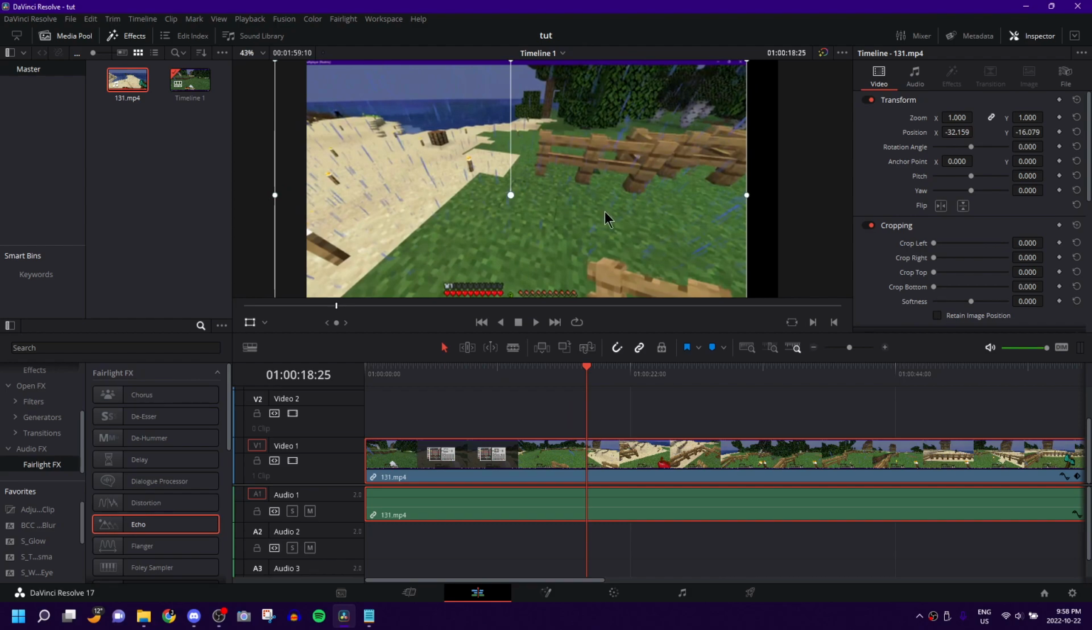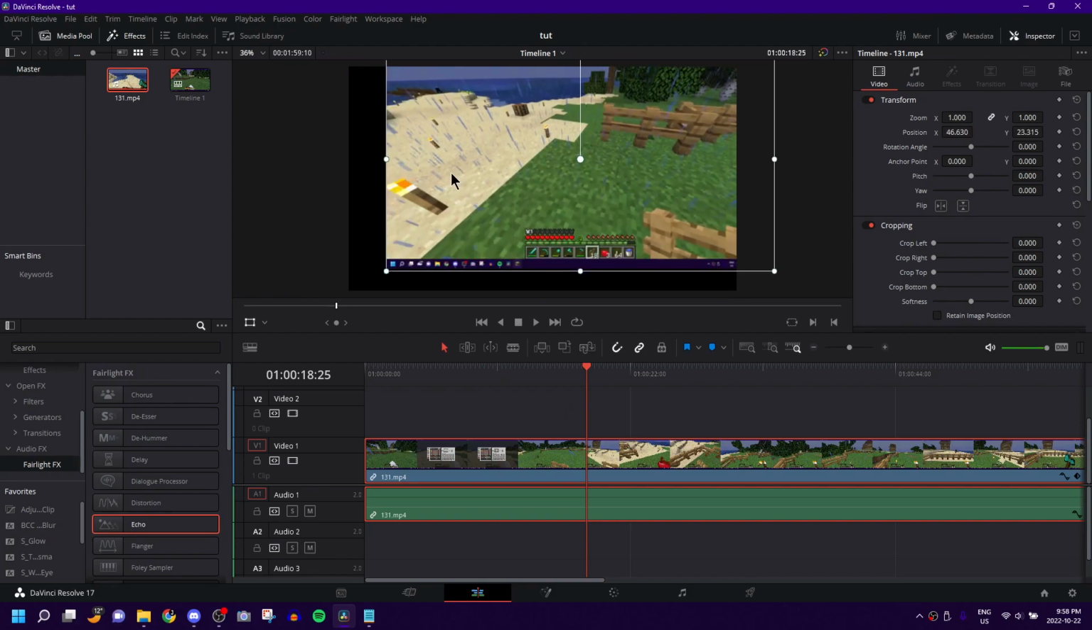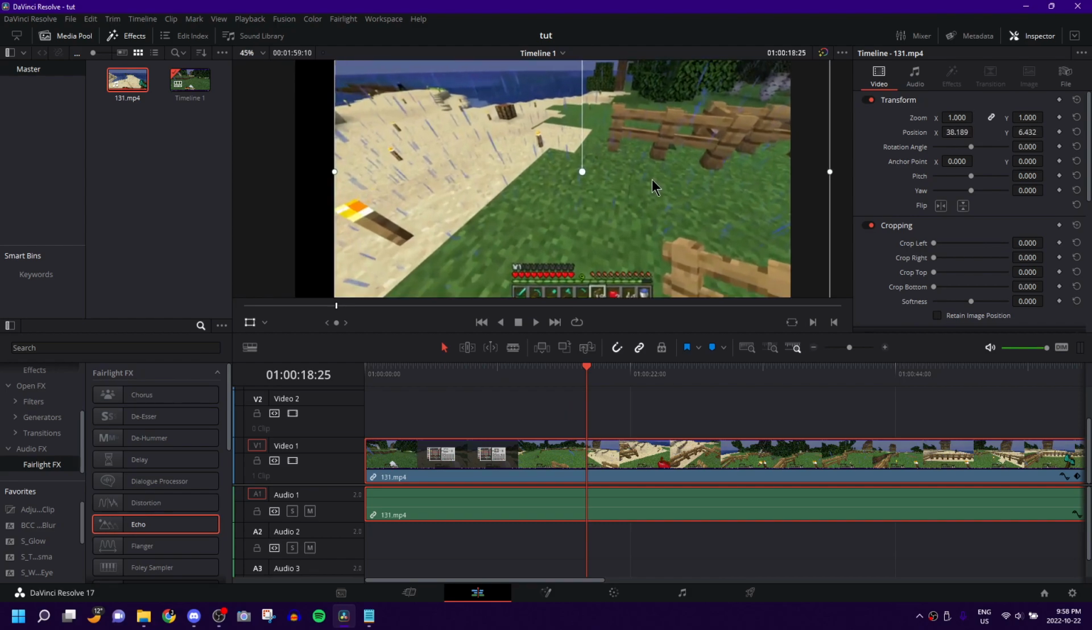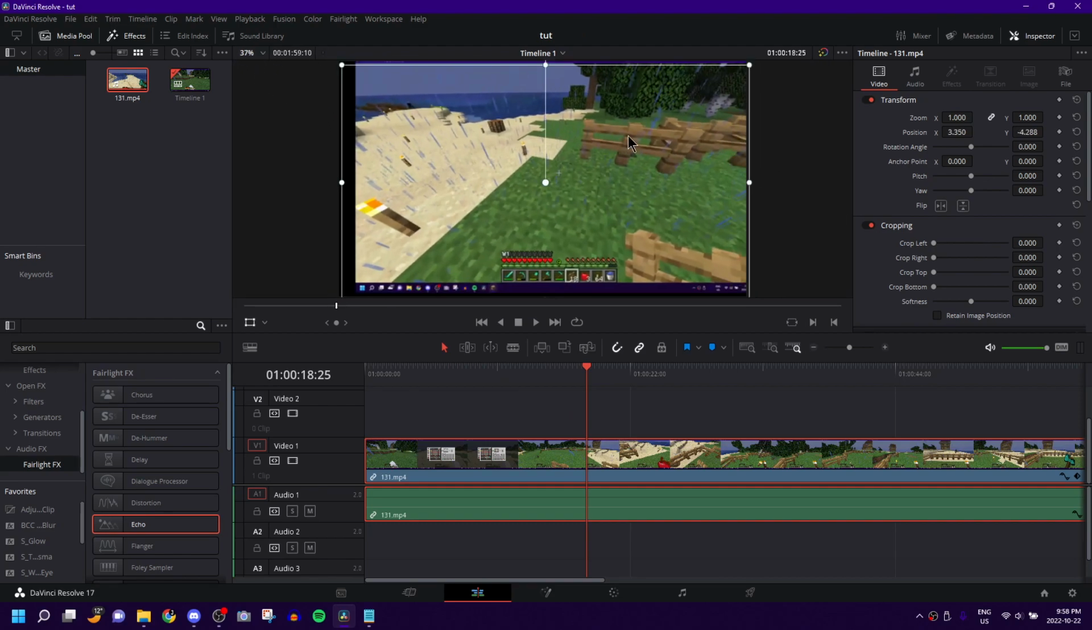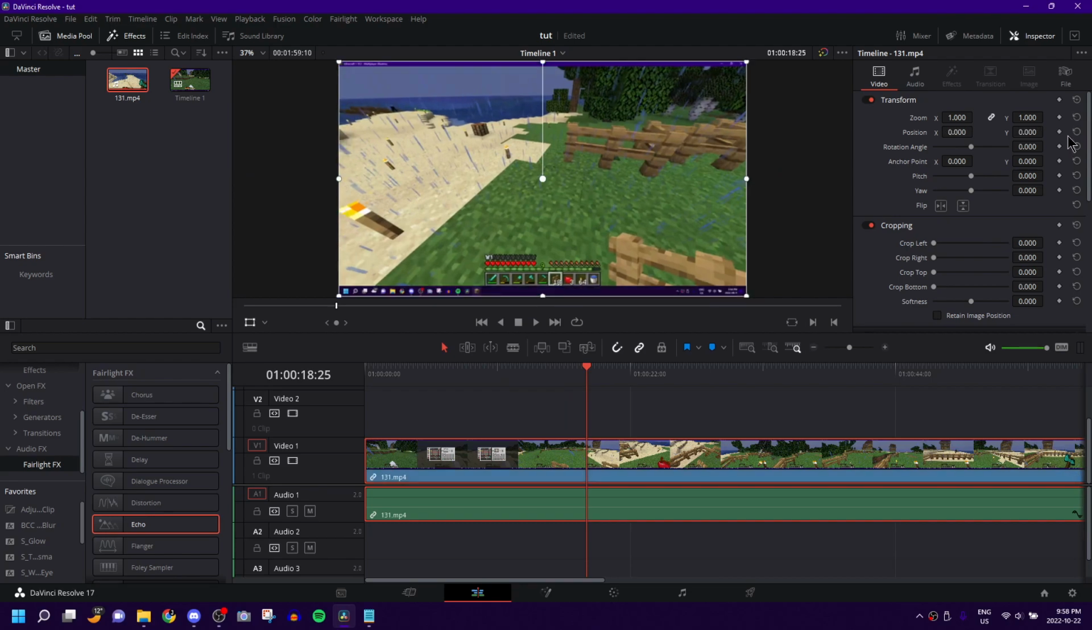And if you scroll in, that doesn't actually change the zoom of the clip, by the way. That just changes the fit of the actual player window. So don't get fooled by that. Anyways, that's my little beginning guide to zoom and position.